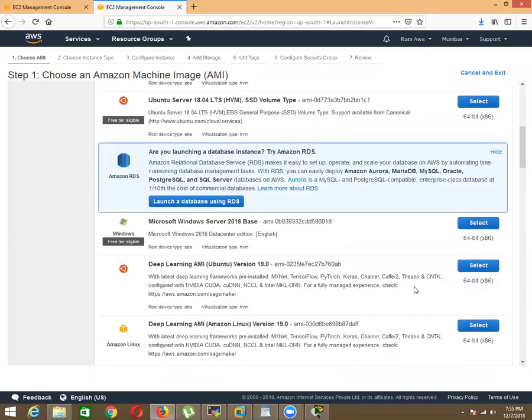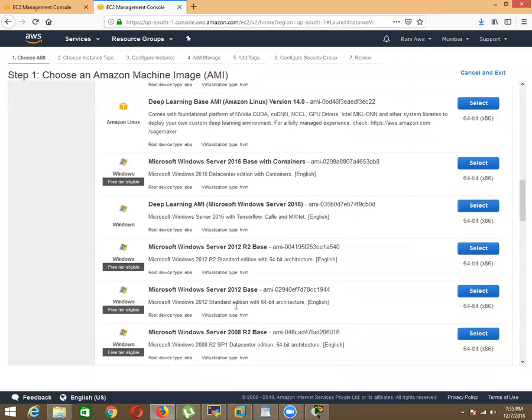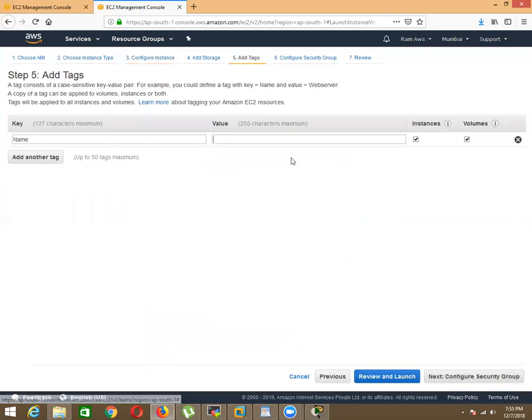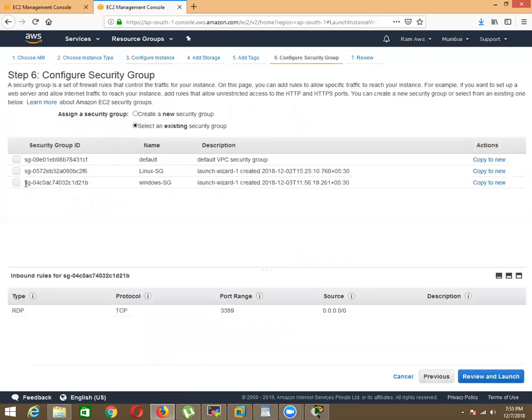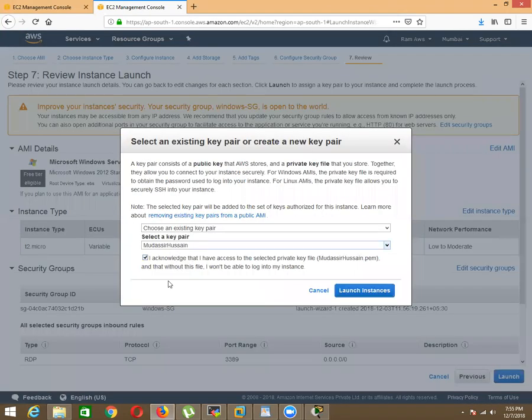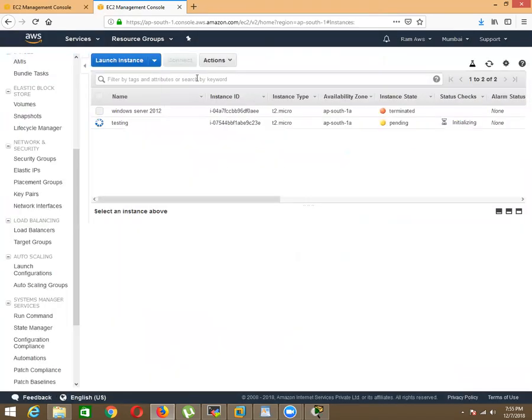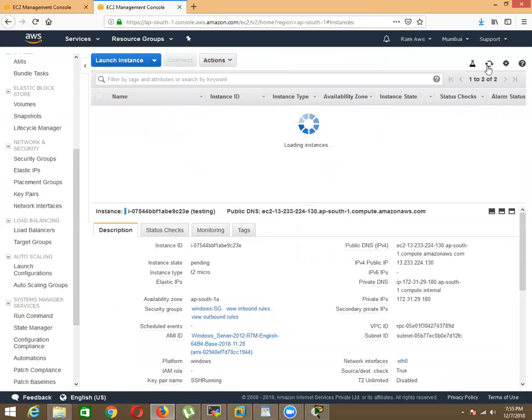Suppose I have another machine. Now the shutdown behavior I'm going to give as stop.